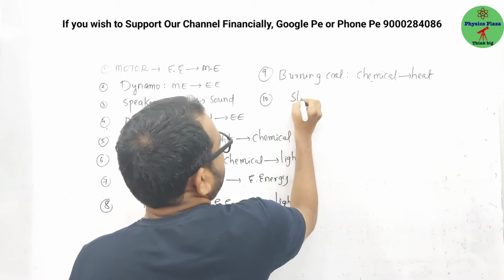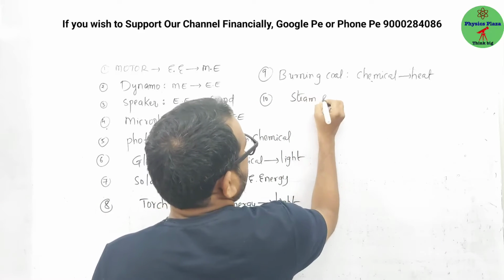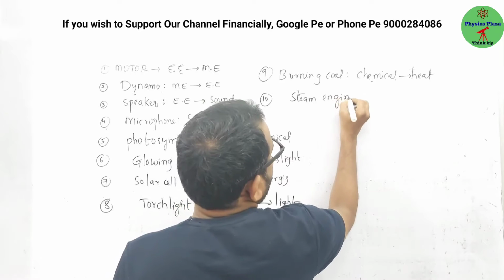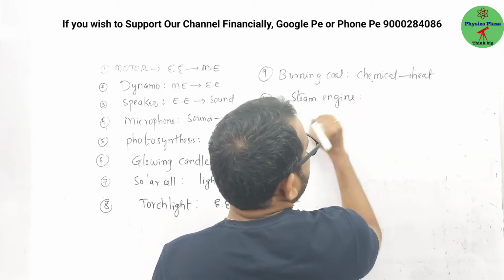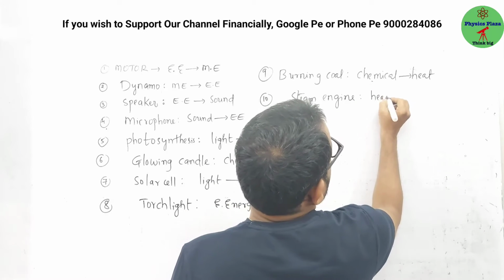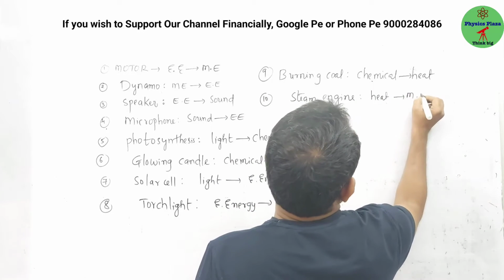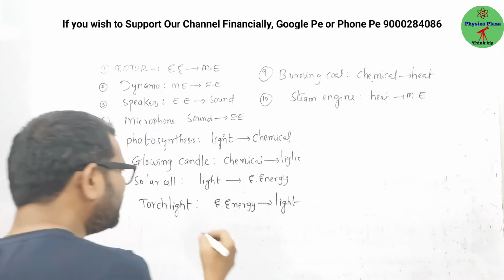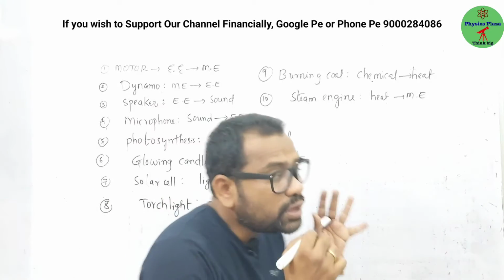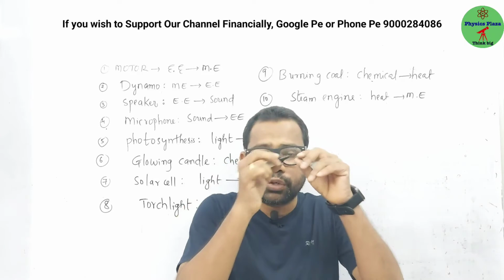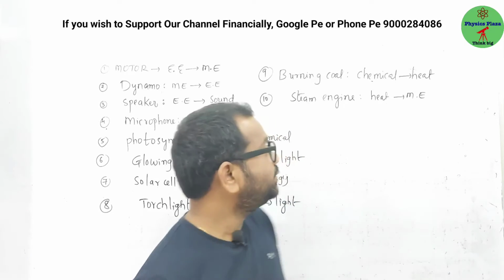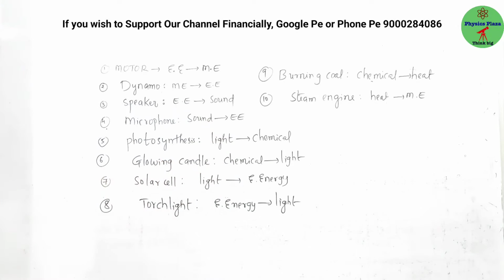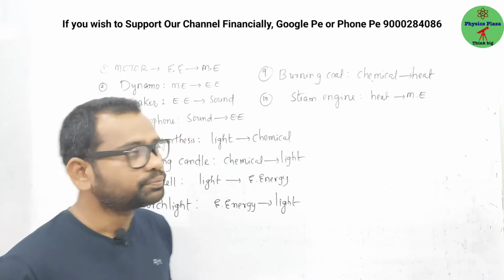Next, steam engine. Here we are only talking about the main energy. In between, some other energies might also be involved, but we will see the final input and output. Steam engine: heat to mechanical energy. Children, many energies are there like this. These are a few examples. If possible, I'll try to show a few more examples on screen. Just note down. So this is all about the conservation of energy, meaning the law of conservation of energy. Hope it is clear.